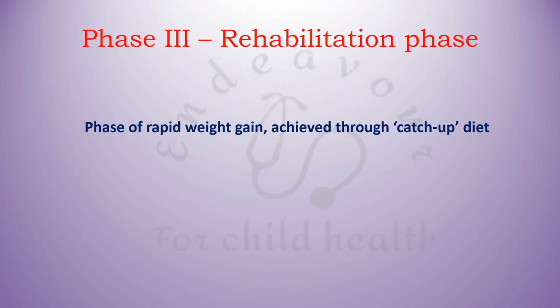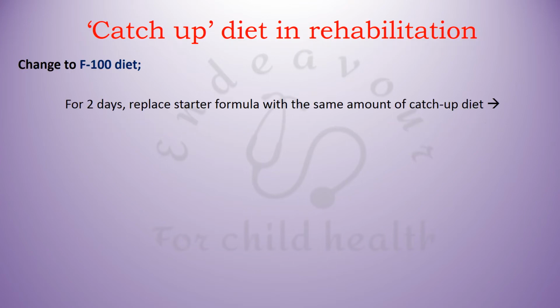Phase 3 is the phase of rehabilitation. It is the phase of rapid weight gain, and this is achieved through catch-up diet. Now what is catch-up diet? See, in catch-up diet, first of all you change the formula from F75 to F100. For 2 days, you replace the starter formula, that is the F75, with the same amount of the catch-up diet, that is the F100 formula.